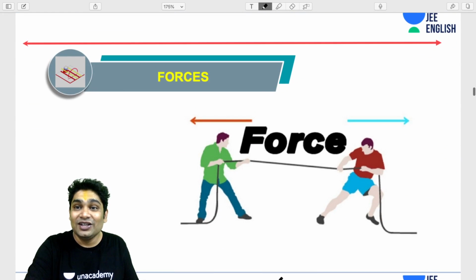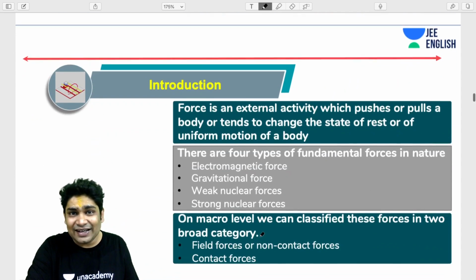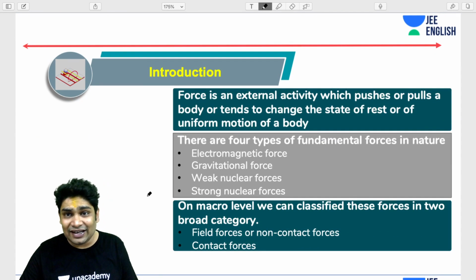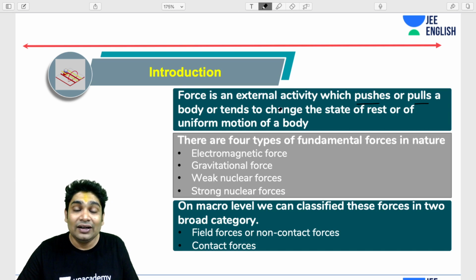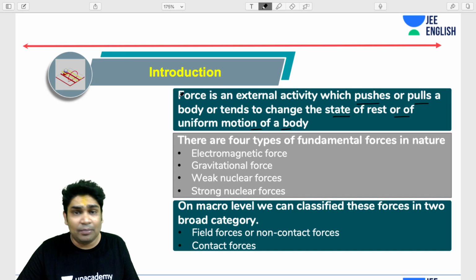What are forces? What do you understand by forces? You can see here two guys are pulling a rope. They are applying some kind of force on it. Our basic understanding is that force is an external activity which pushes or pulls a body, and hence it tends to change the state of rest or uniform motion of the body. It may also try to deform a body. These are the effects of force, and the basic definition we will refer to is that force is any kind of push or pull. That is how you will know something is a force.